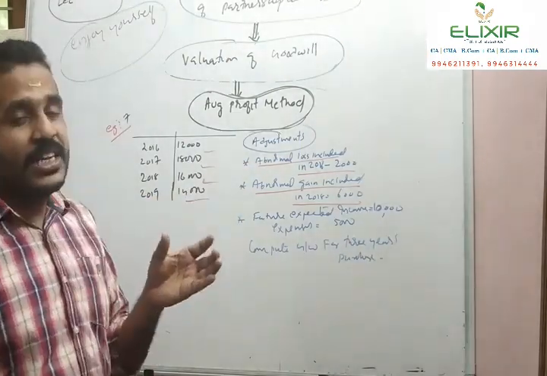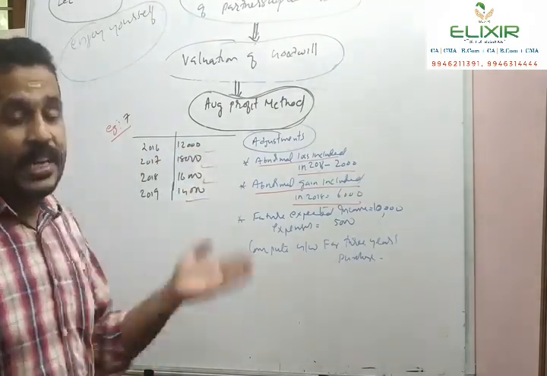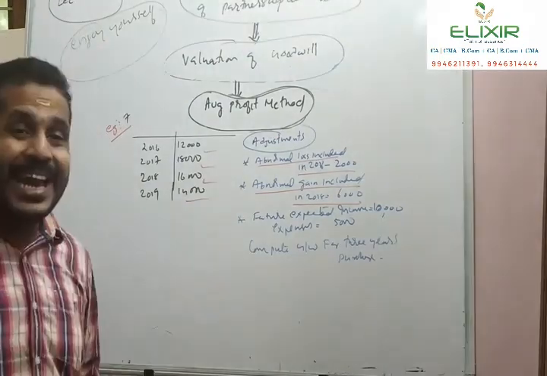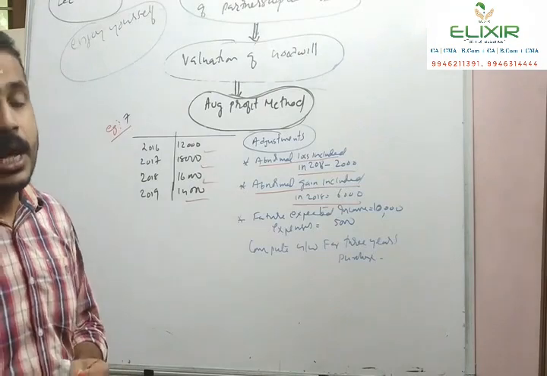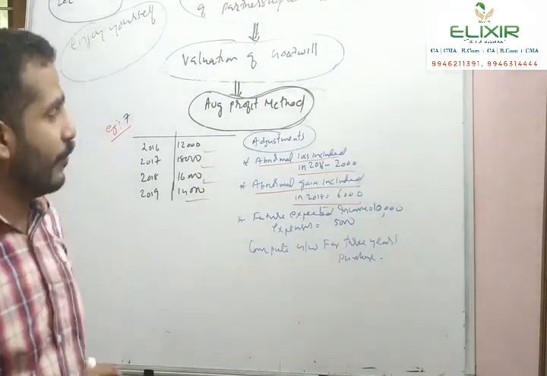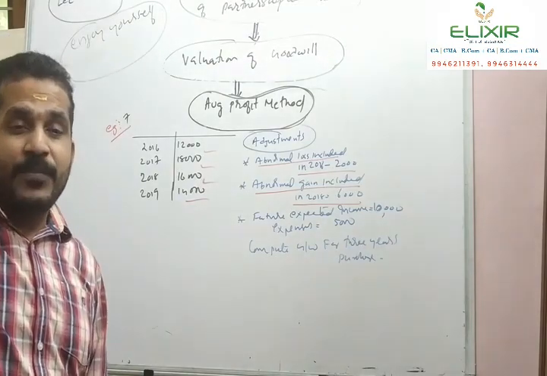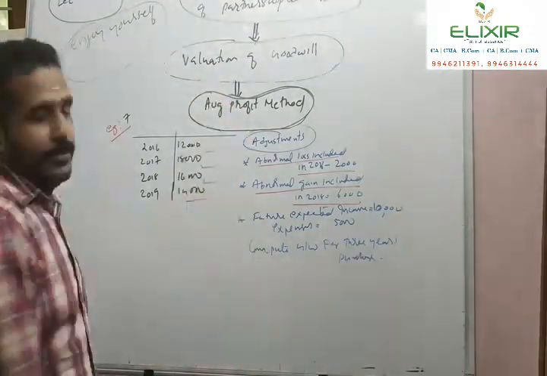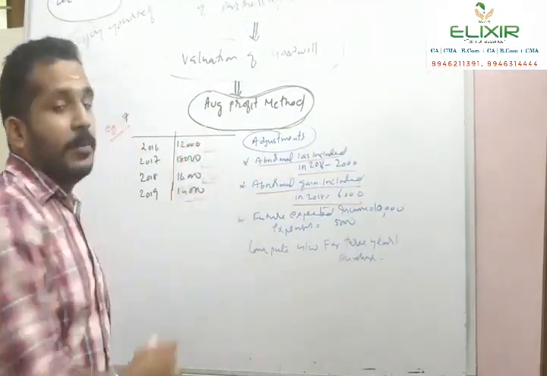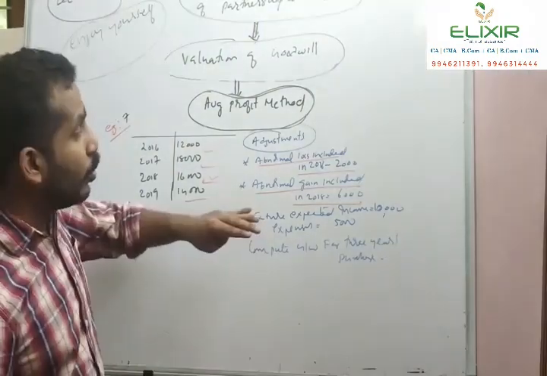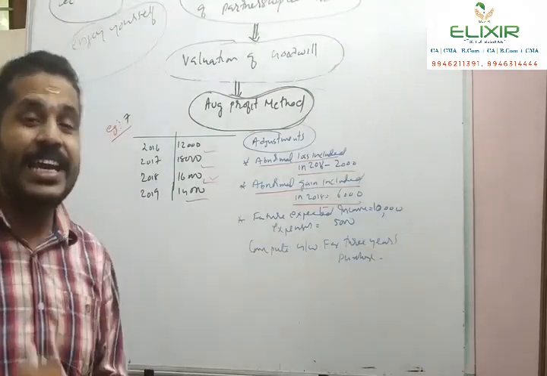So if there is any abnormal loss or abnormal gain included in deriving the profit, then these have to be adjusted before calculating the average profit. An abnormal loss is deducted from the gross profit to arrive at the net profit. An abnormal gain is added to the gross profit to arrive at the net profit. So what should we do? We have to eliminate the abnormal loss aspect and the abnormal gain aspect.